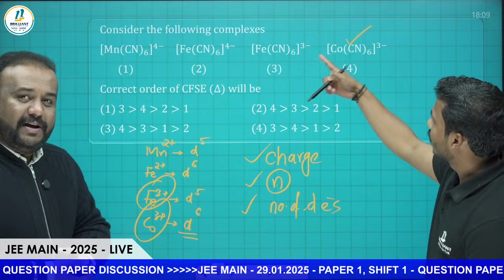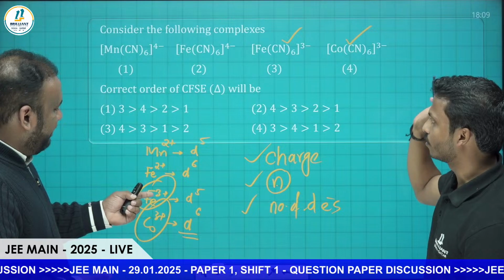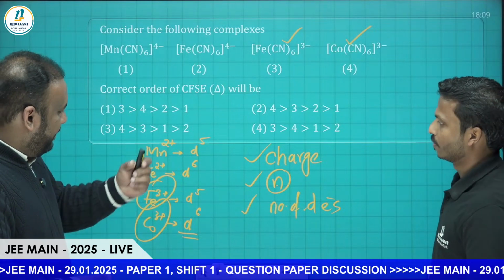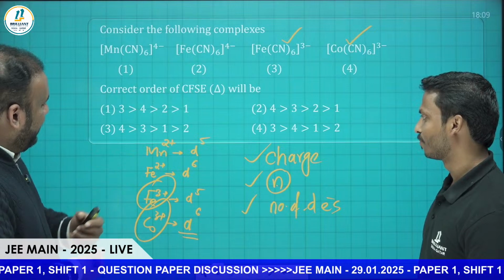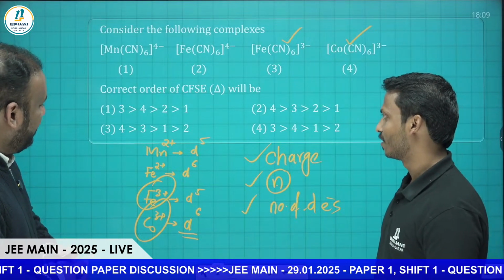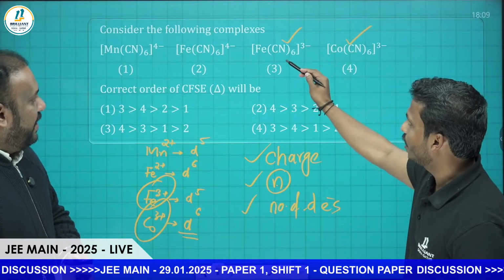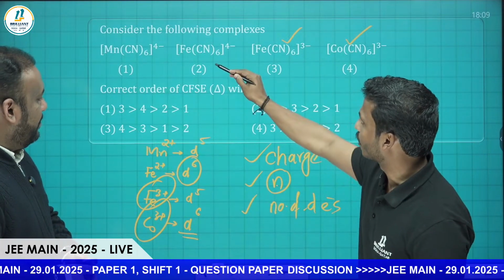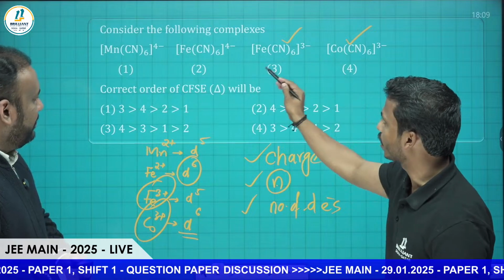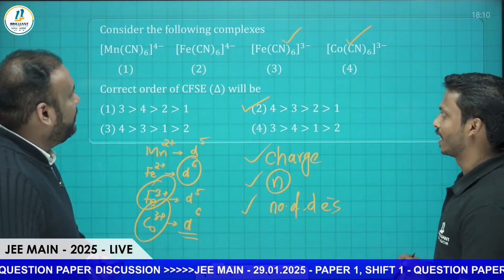Correct. And then coming to Fe3 plus. So the fourth is the highest, then third is the one. Because Fe3 plus and Mn2 plus both have 5 electrons. So this has higher nuclear charge. And then we have Fe2 plus and then Mn2 plus. So I think the correct order will be 4, 3, then among these, Fe2 plus has greater d electrons. So 4, 3, 2, 1. Yes, that will be the correct answer.